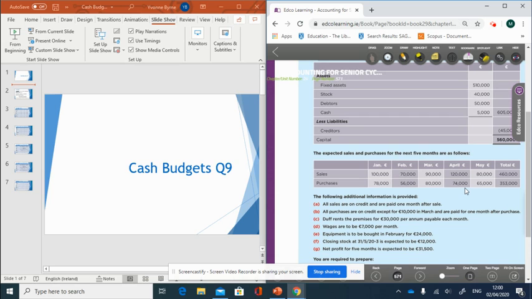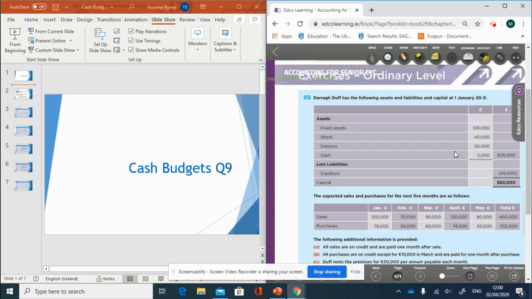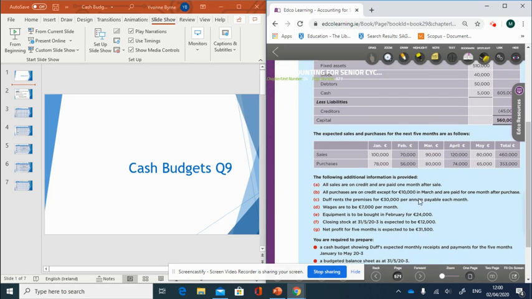So we have our assets and our liabilities for January, and then we have our sales and purchases from January till May. And then we have a little bit of information here, and then we're asked to prepare a cash budget